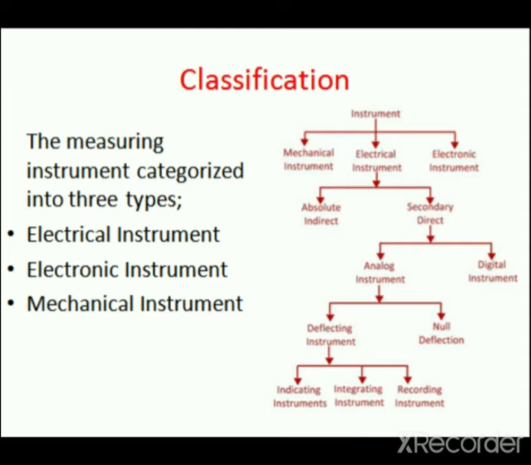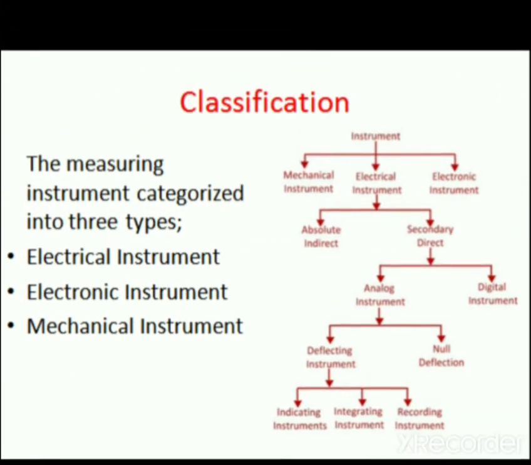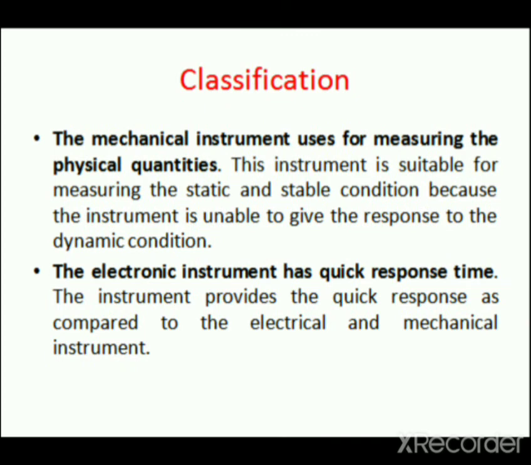Further we will see different types of electrical instruments. We will see what is mechanical instrument. The mechanical instrument is used for measuring the physical quantities.